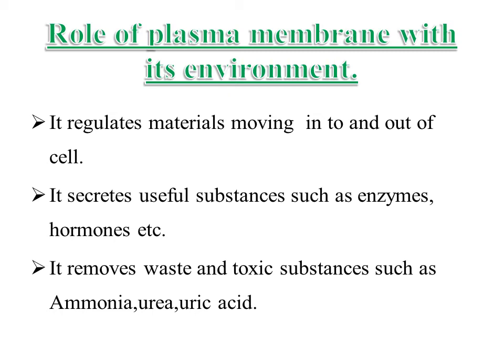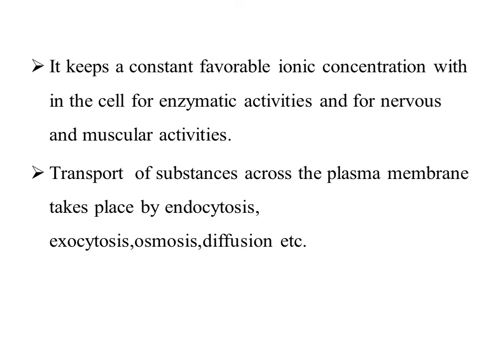Next, it removes waste and toxic substances such as ammonia, urea and uric acid. These are the waste products. It keeps a constant favorable ionic concentration within the cell for enzymatic activities and for nervous and muscular activities. The transport of substances across the plasma membrane takes place by the process of endocytosis, by the process of exocytosis, and by the process of osmosis and diffusion.